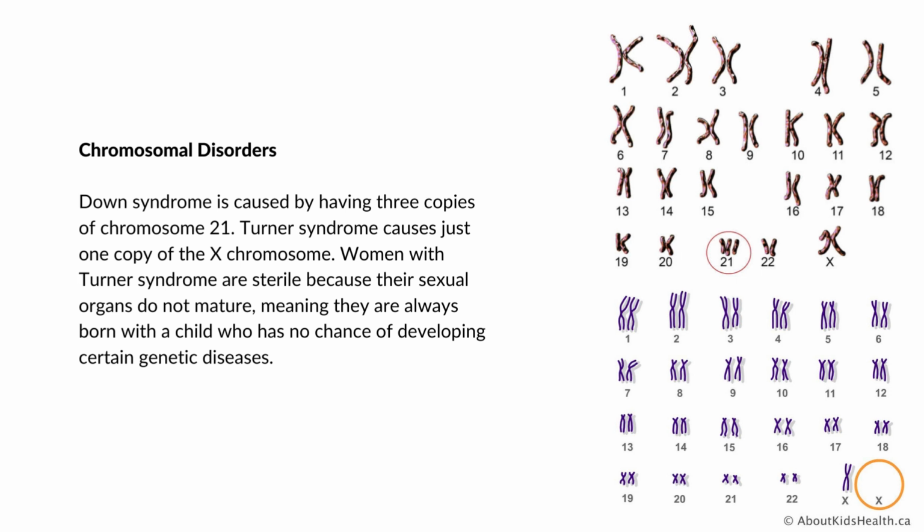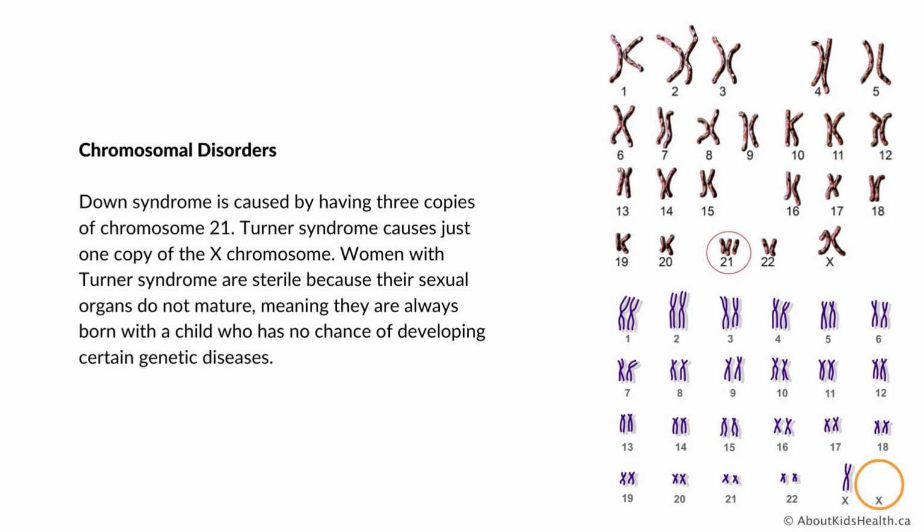The frequency of non-disjunction events appears to increase with age, so that the frequency of bearing a child with Down syndrome increases in women over age 36. The age of the father matters less, much more sa mother, because non-disjunction is much more likely to occur in an egg than in a sperm.